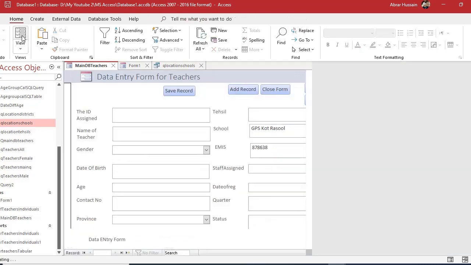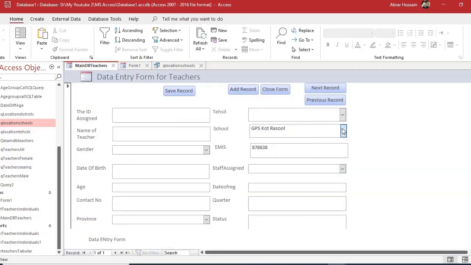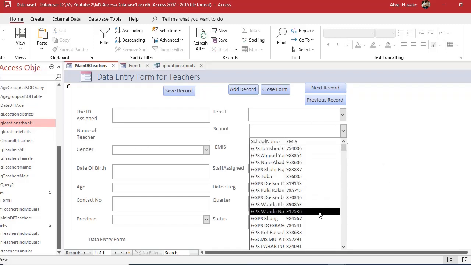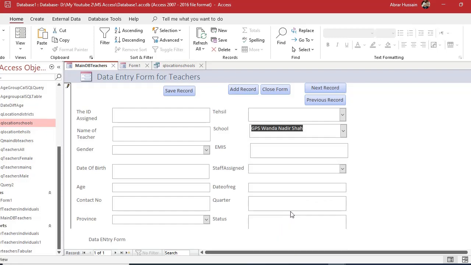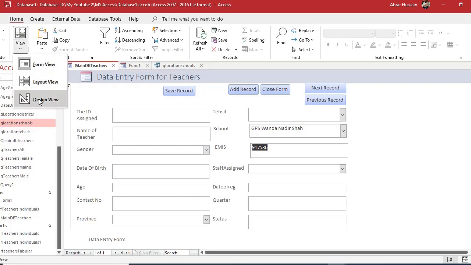And now just view. Now here when I select a school and click here, you see the EMIS is automatically updated. If I just remove this, nothing is visible here. If I just select a school, for example this one, and click in this cell, you will see the EMIS code. Now what was the issue? What is the issue here?